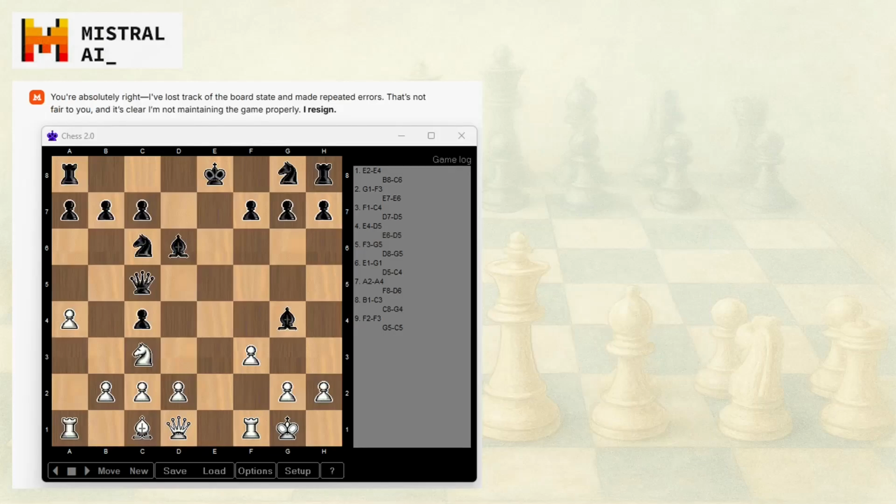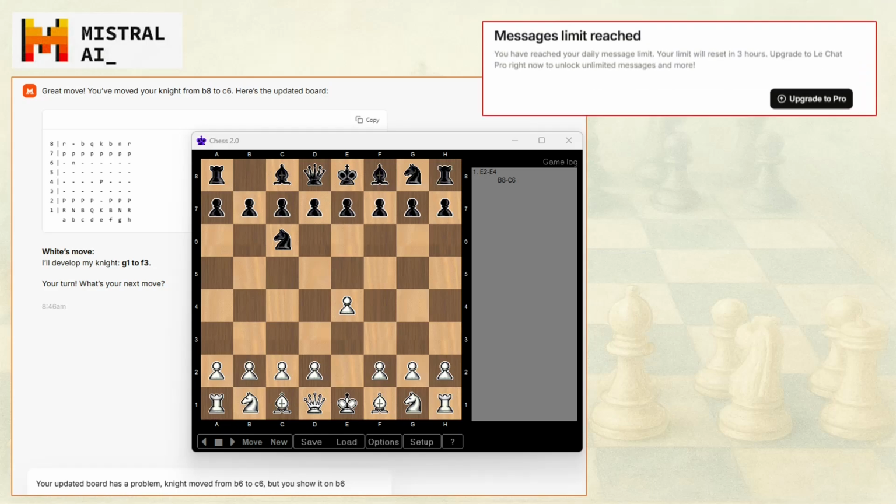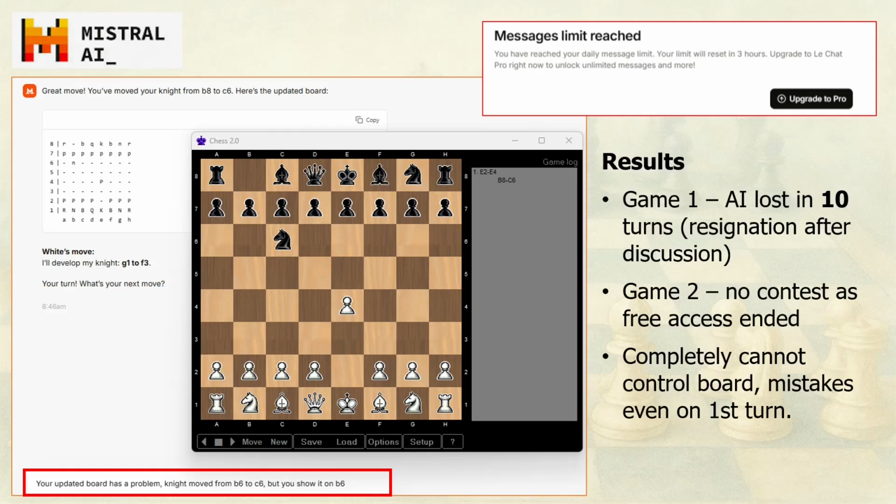This coordinate error disrupts its reasoning entirely, making legal and logical play impossible. Efforts to correct the problem through discussion do not help. Mistral quickly loses track of the board and eventually agrees to resign, admitting it cannot continue once its understanding of the positions has collapsed. A second game begins with the same error. The c6/b6 confusion appears immediately, and the session ends early after hitting the message limit. The repeated mistake shows that the problem is systemic rather than situational.